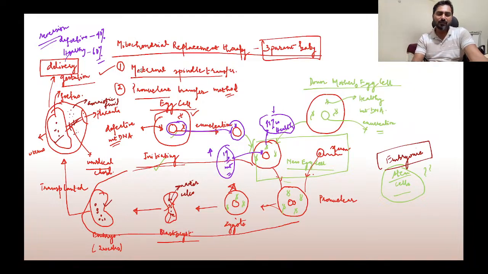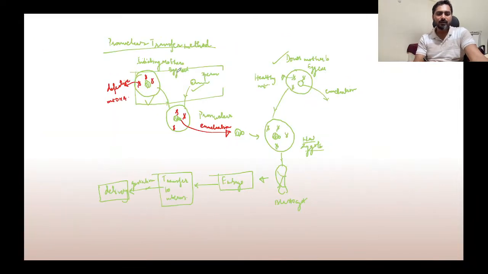This can happen in both the scenarios. It can happen in maternal spindle transfer also, it can happen in pronuclear transfer also. So when you're trying to remove this nucleus, you might carry some of the defective mitochondria along with this in this enucleation process. So this reversion is a concern. This is a medical concern. So there are basically two concerns. One is obviously the religious concern, and because of that there are other ethical concerns also.